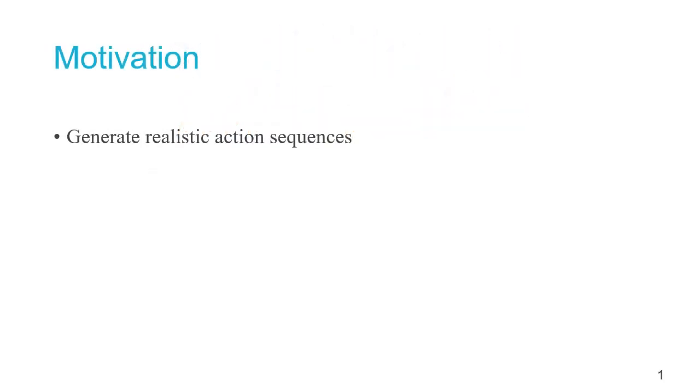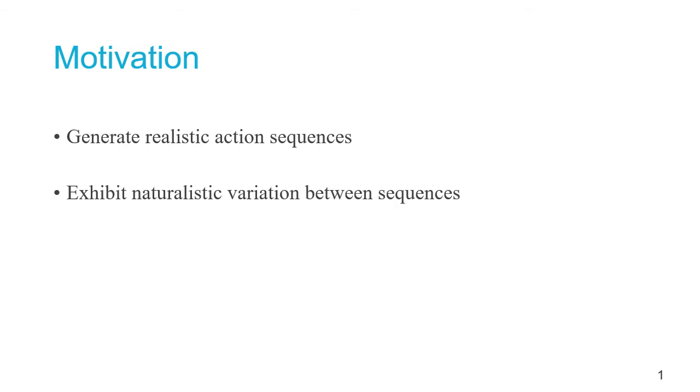The goal of our system is threefold. We want to generate realistic action sequences while also exhibiting naturalistic variation between those sequences in order to better reflect realistic human motion, whether it's repeated movements by the same individual or the same action executed by multiple individuals.